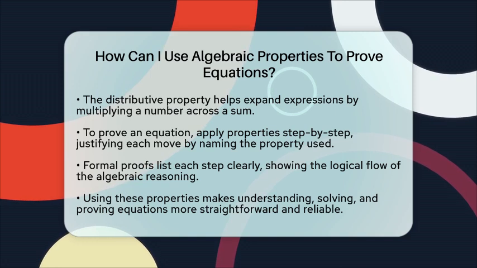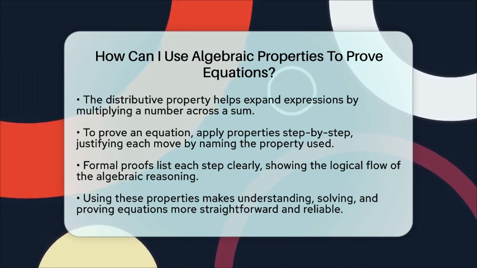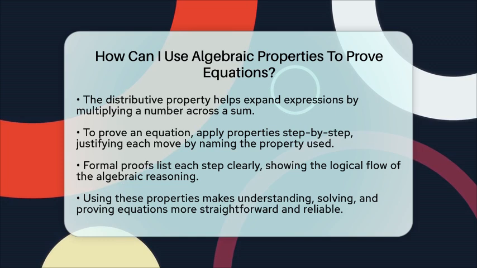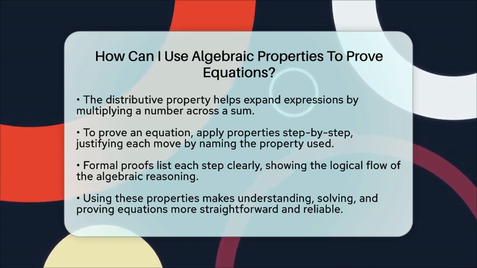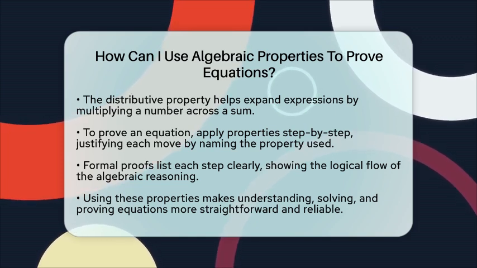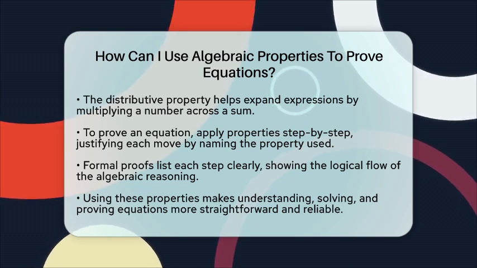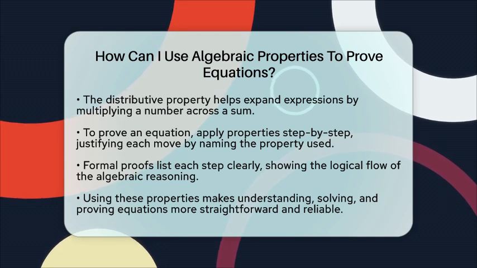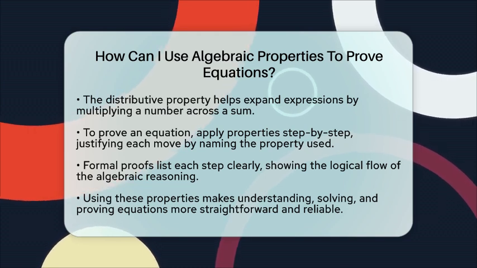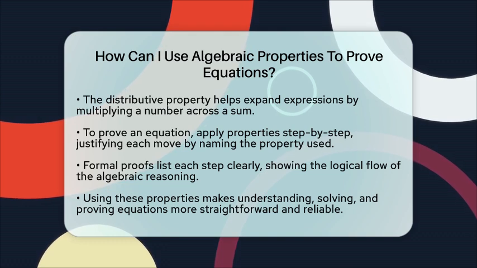In formal proofs, you write each step in order, explaining which property you used. This makes your reasoning clear and shows that each step follows the rules of algebra. Using algebraic properties this way helps you understand why equations work and how to manipulate them confidently. It's like having a set of tools that make solving and proving equations straightforward and reliable.